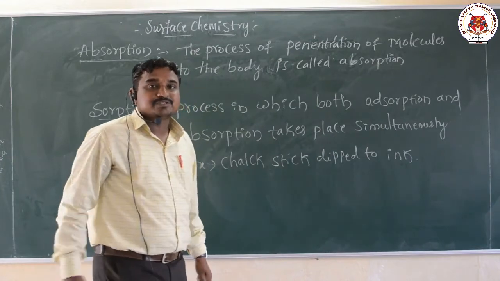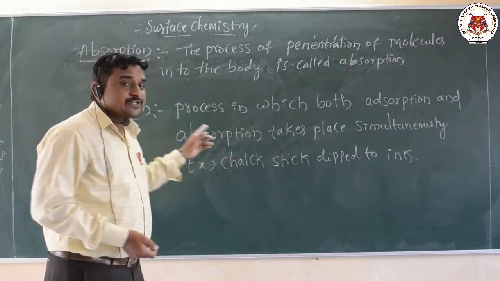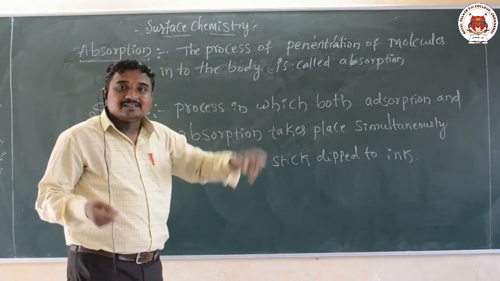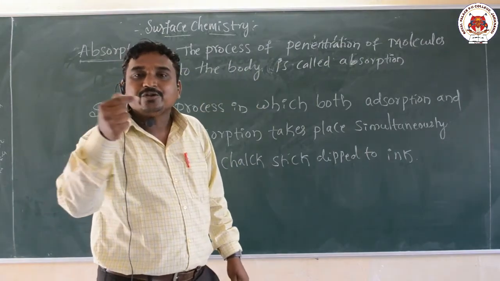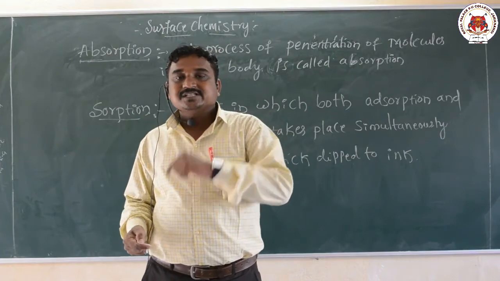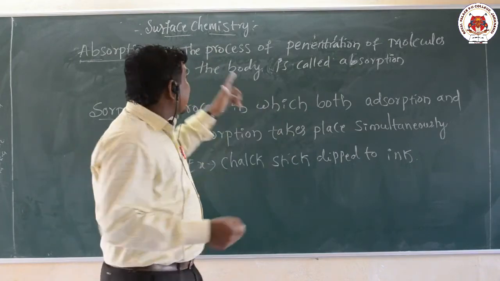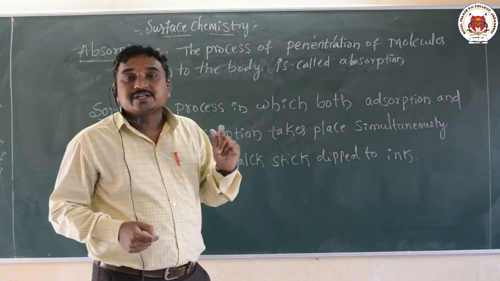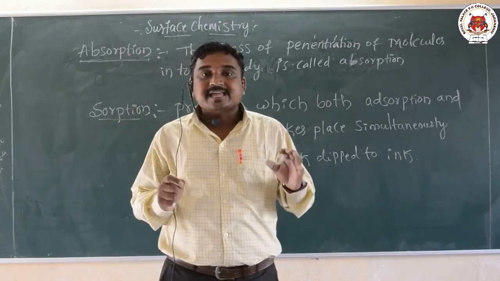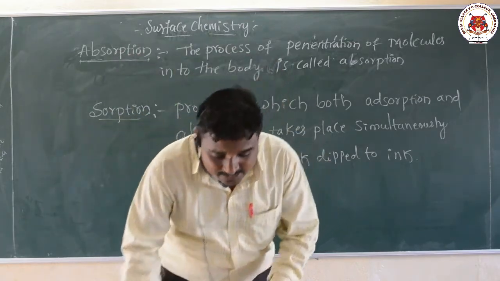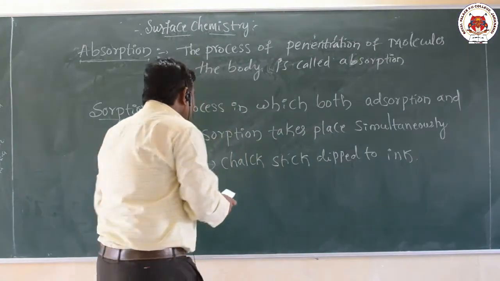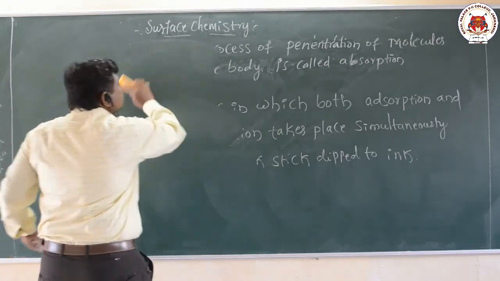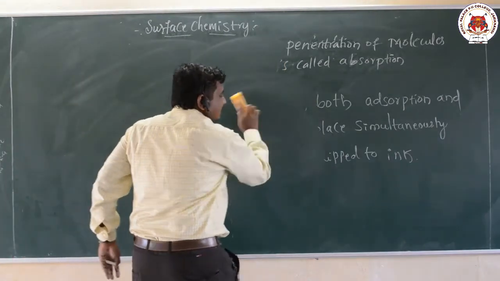That type of process is called what here? Sorption. Absorption means the penetration of the molecules inside the substance. So that is called absorption. Sorption means adsorption and absorption take place simultaneously. That is called sorption. So now I will move on to the difference between adsorption and absorption.